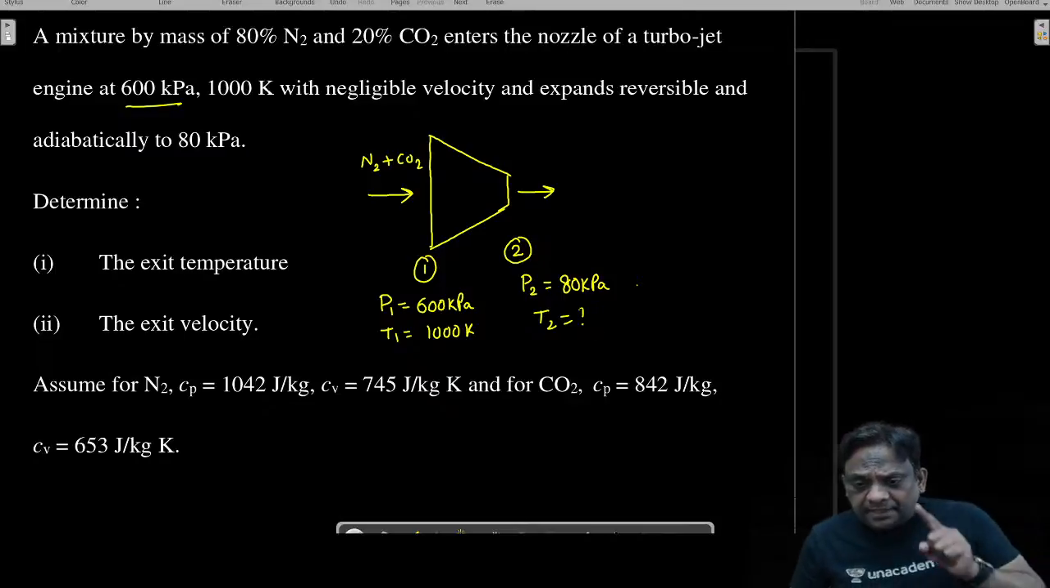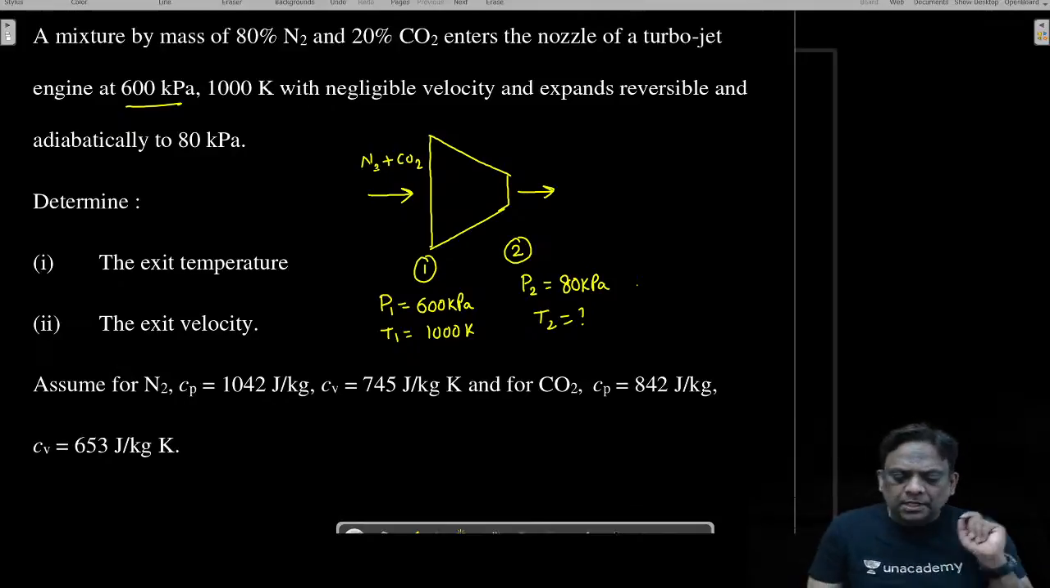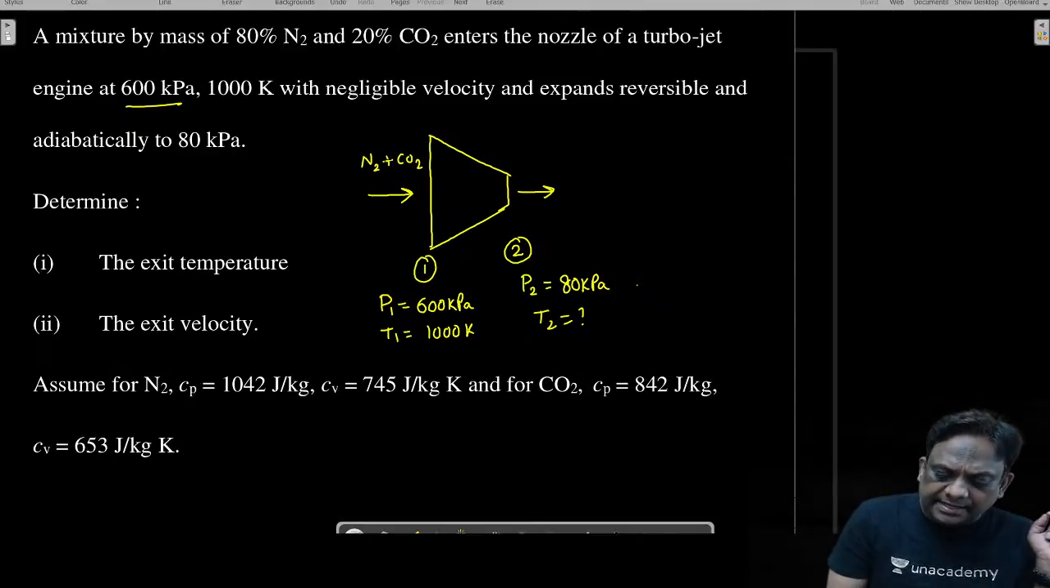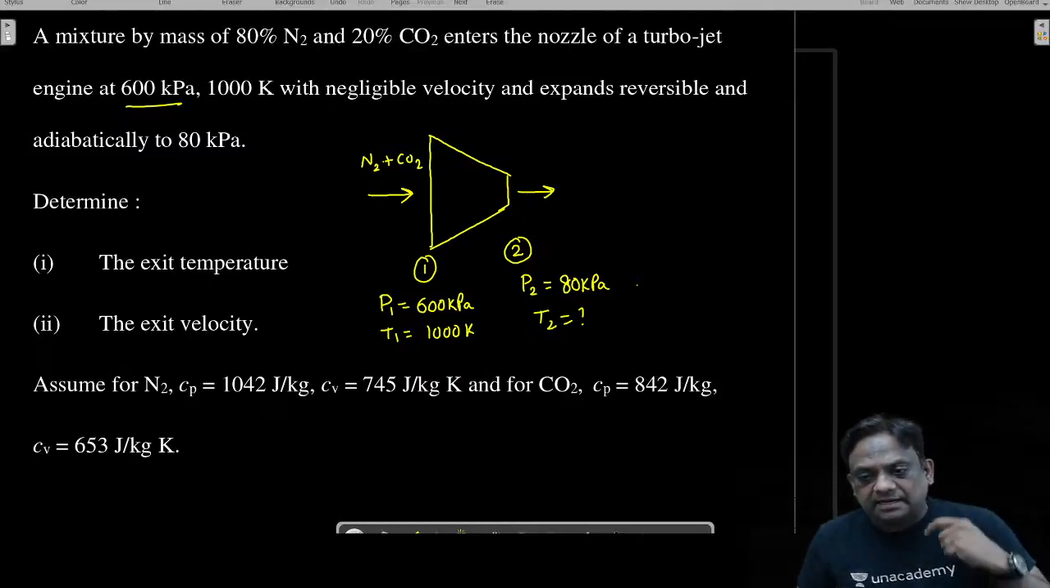Please note down that it is not a single gas. It is a mixture of gases. So I can treat carbon dioxide as an ideal gas. I can treat nitrogen as an ideal gas. The mixture can be treated as an ideal gas.